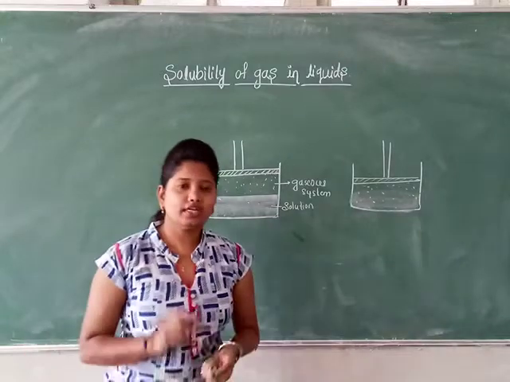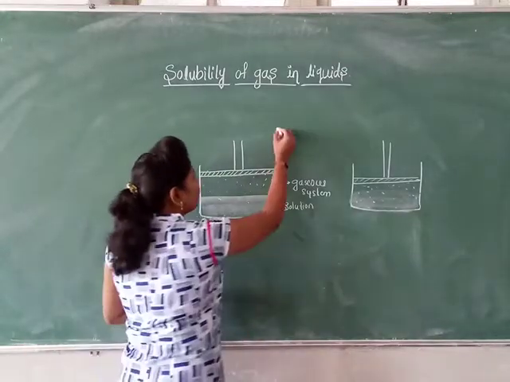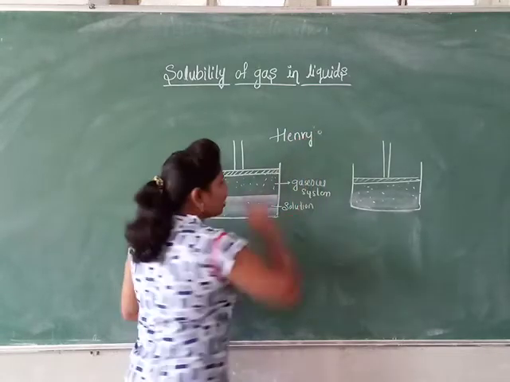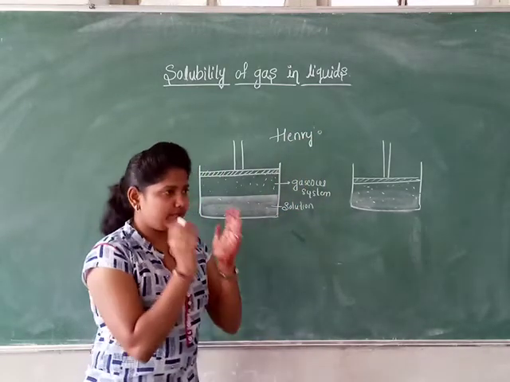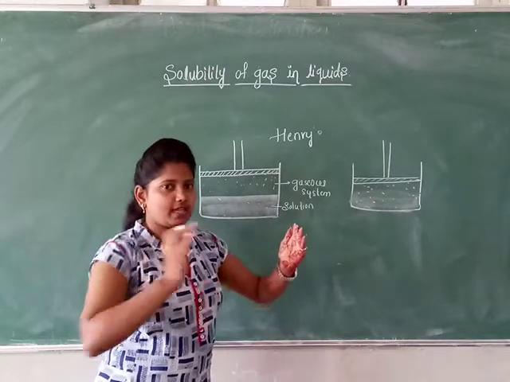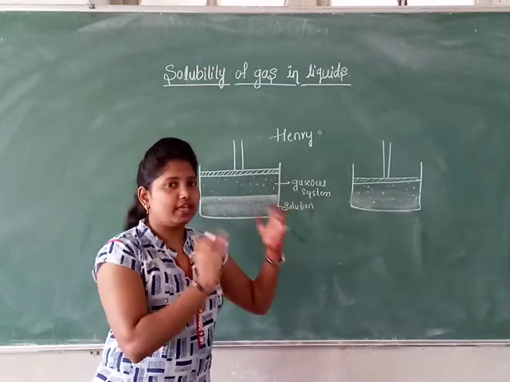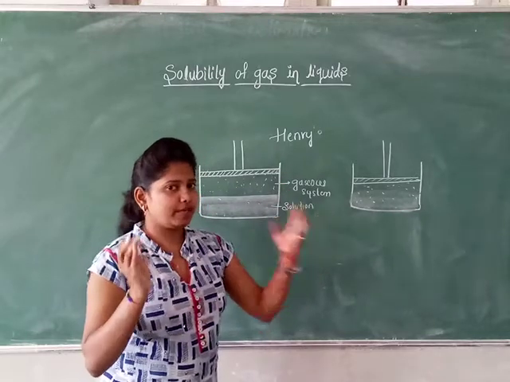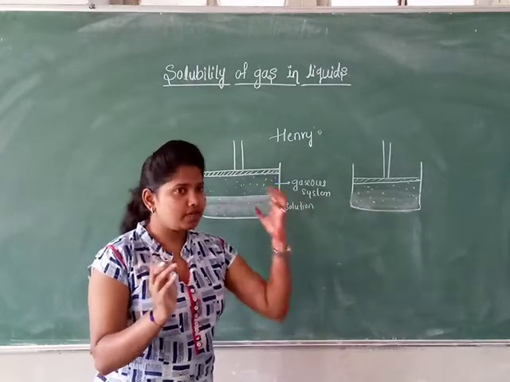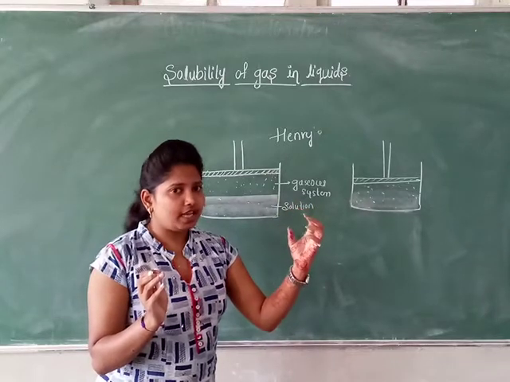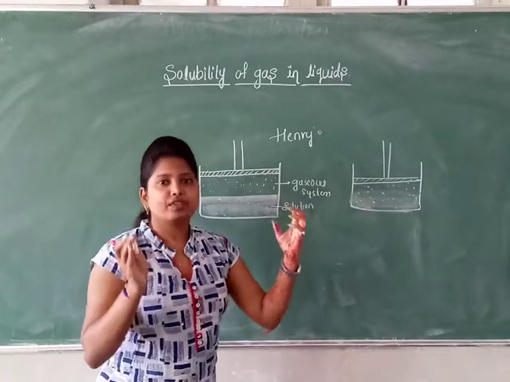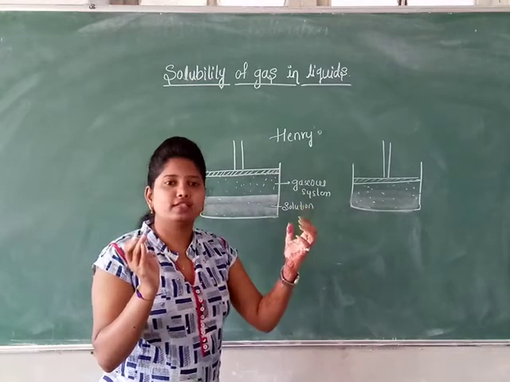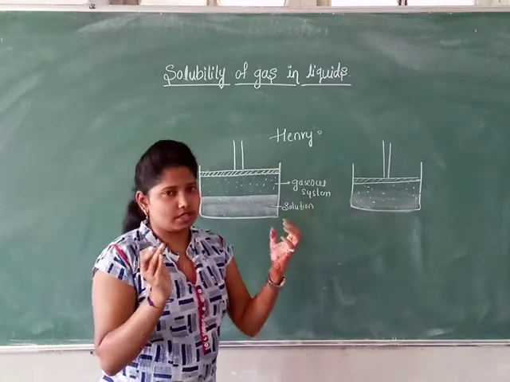So the scientist called Henry gave the quantitative relationship between the solubility of gas and the pressure. What does he say? He says that the solubility of gas in a liquid is directly proportional to the pressure. That is, when you increase the pressure, the solubility of gas in a liquid increases.